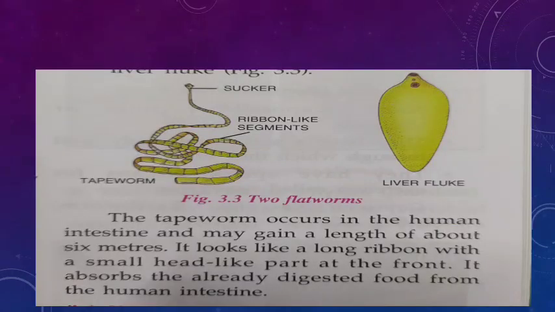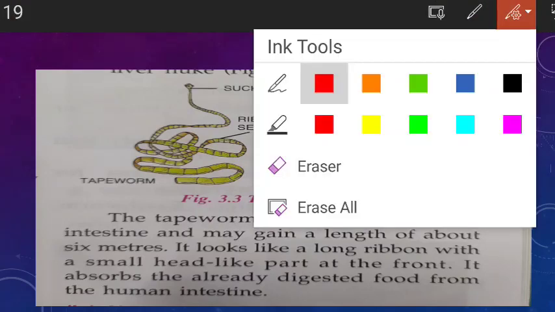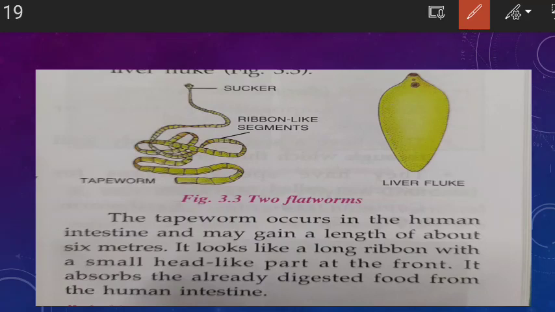The common examples of Platyhelminthes, what? Yes, tapeworm and liver fluke. Clear? So this is the diagram of the tapeworm, and this is the diagram of what? Liver fluke. Clear? You can see the body. It's very clear from the picture that the body is what? The body is very thin and flattened.